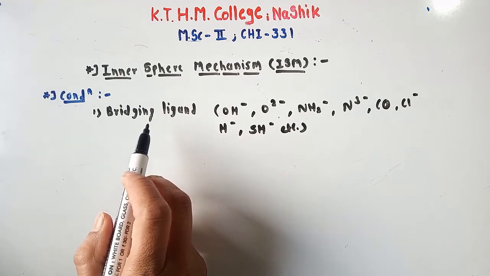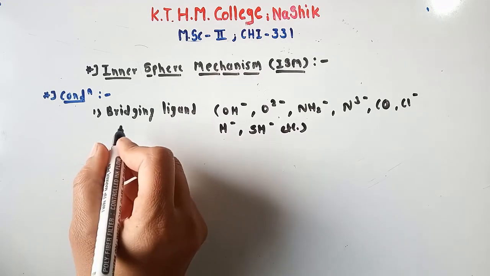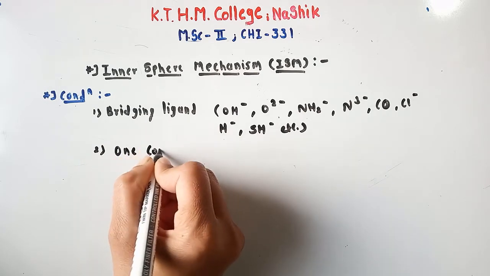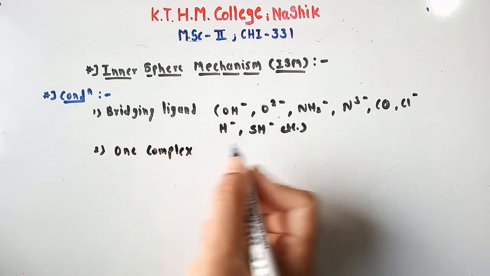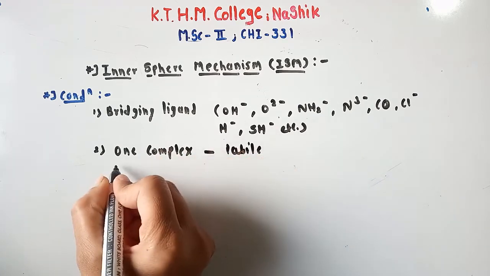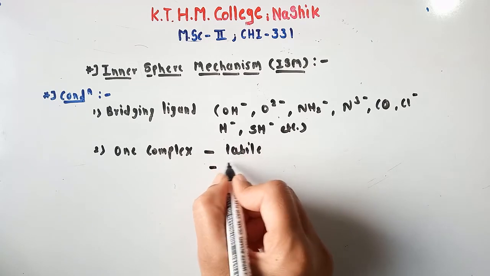Okay, so the second condition is one complex must be labile, while another complex must be inert.